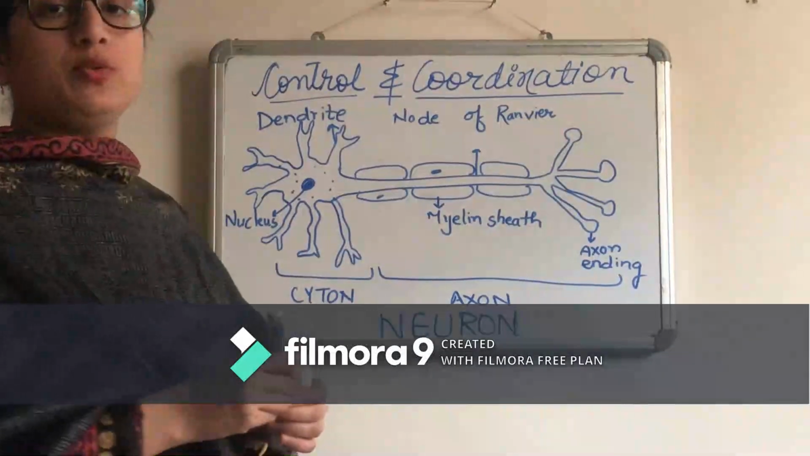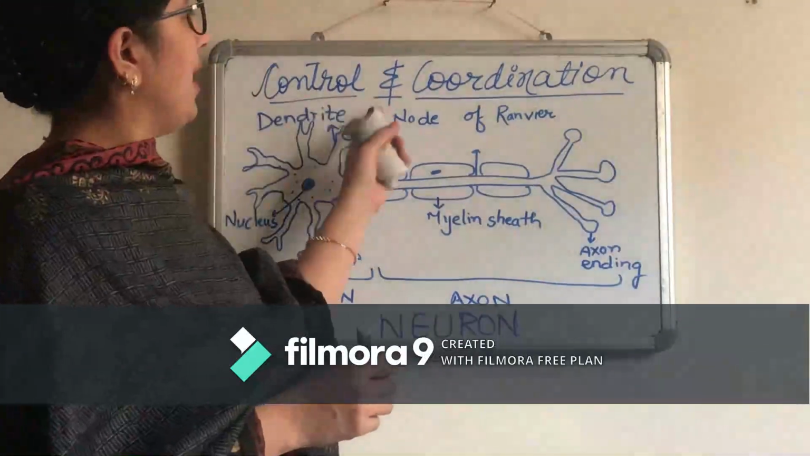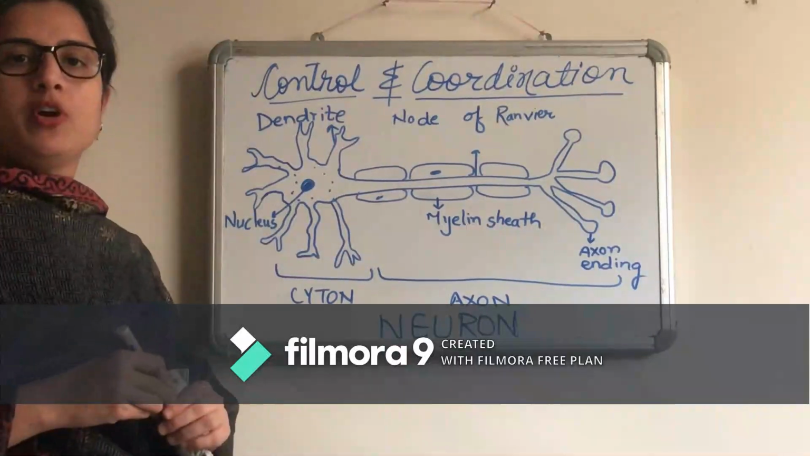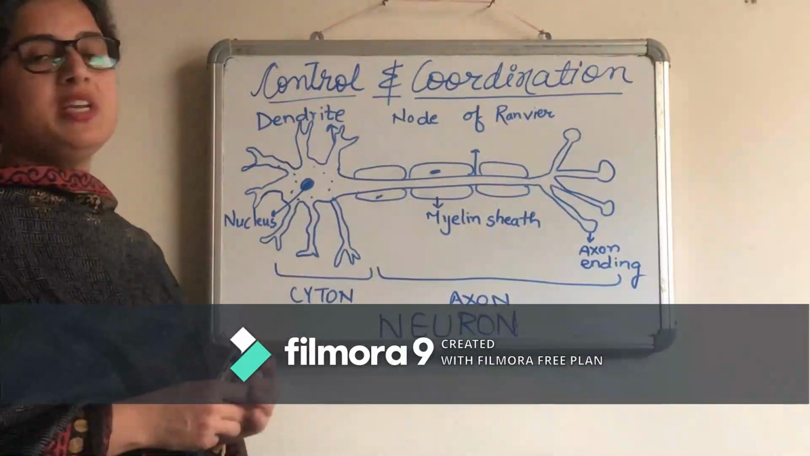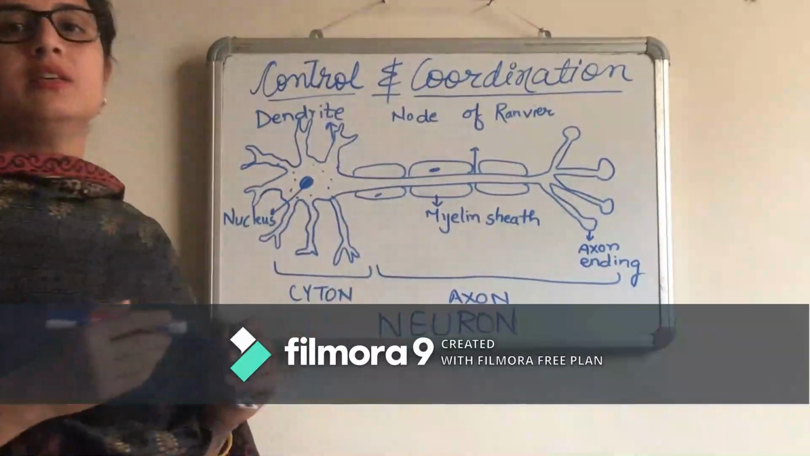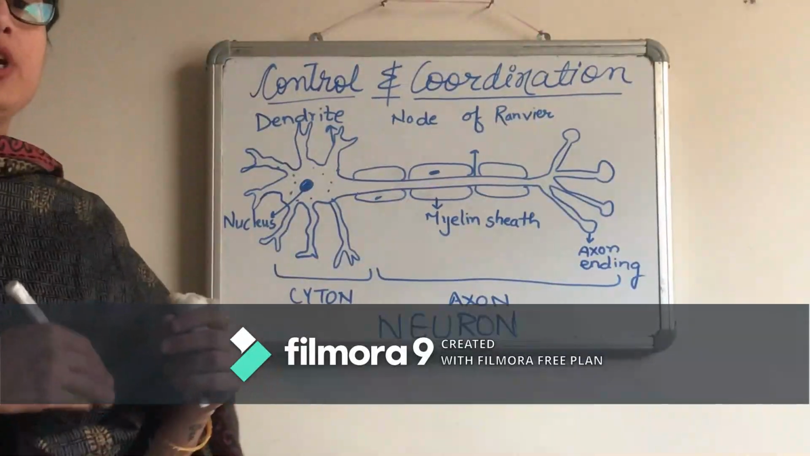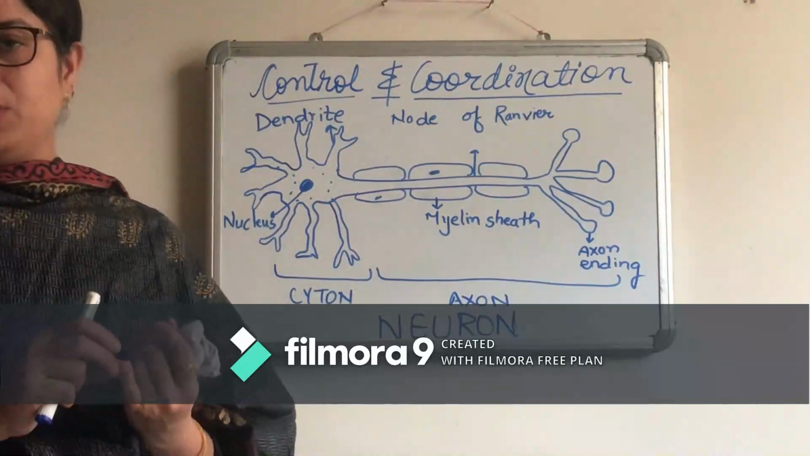Hello dear students, today we will start chapter 2 of our biology, that is control and coordination. As the name suggests, in our body we have different functions. Now your nervous system is one of the major systems which is controlling and coordinating the other functions in your body. Before going on to the topic, I would like to discuss some small definitions with you.